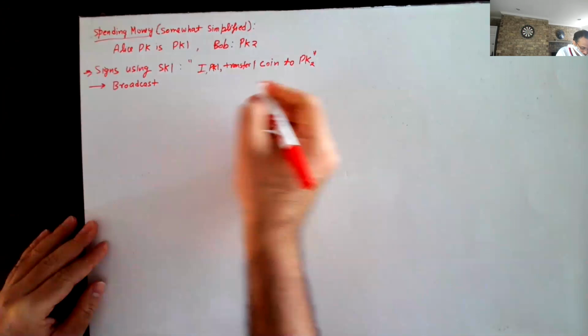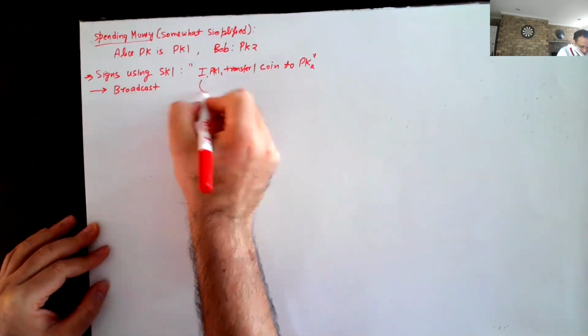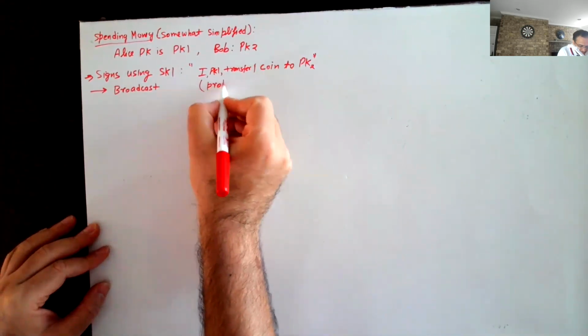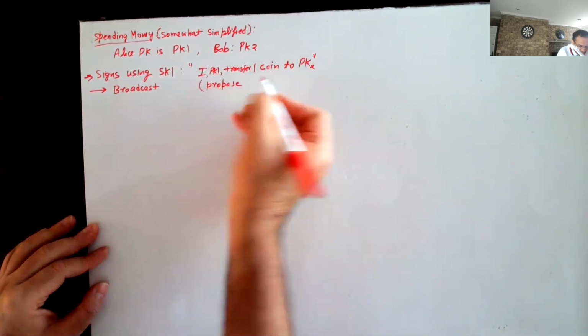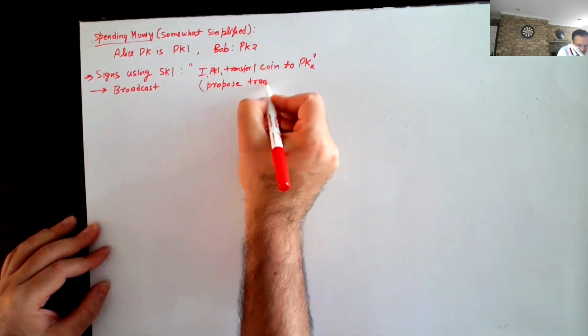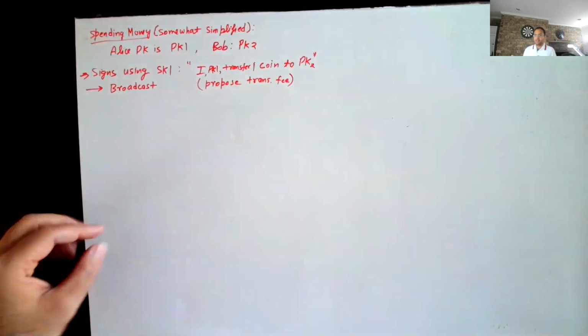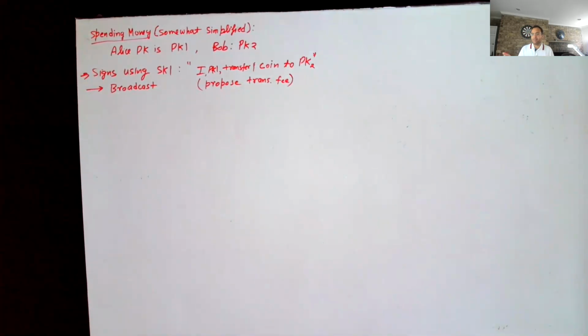And by the way, you also need to propose a transaction fee. And that's the part which I am ignoring right now. But in reality, you can imagine that there's another signed statement from Alice that the miner who includes my statement in the blockchain gets, let's say, 1% of a Bitcoin.